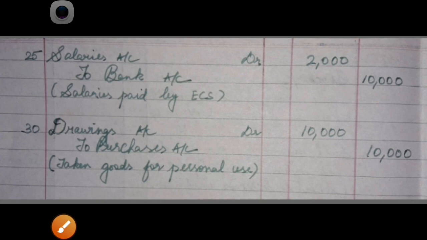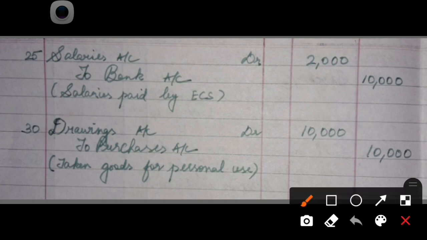Last transaction, 30: Sahin took goods worth rupees 10,000 for personal use. How do you treat this amount? Whenever you come across the words personal use, remember, we debit drawings. If it is cash, drawings to cash. But here they say goods have been taken, so you replace it with the word purchases. Is that clear, students?